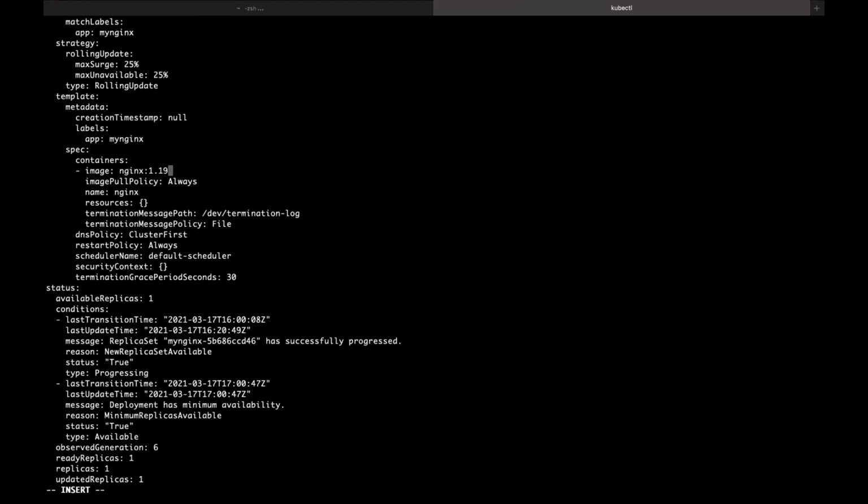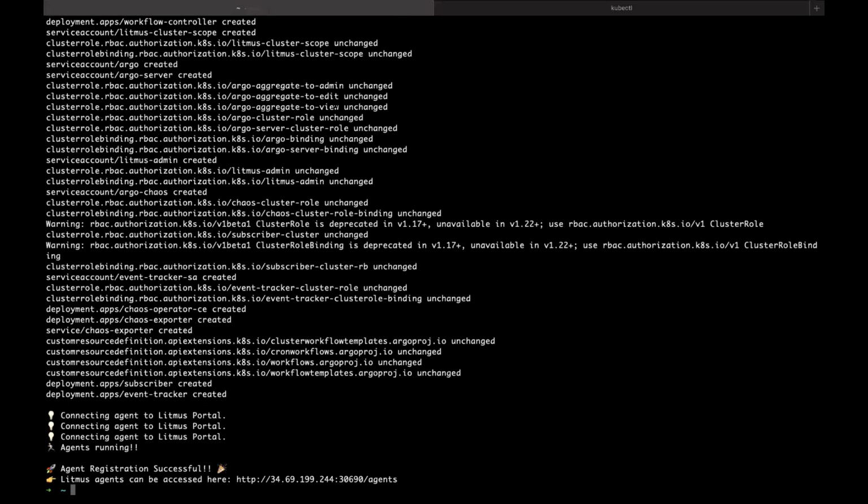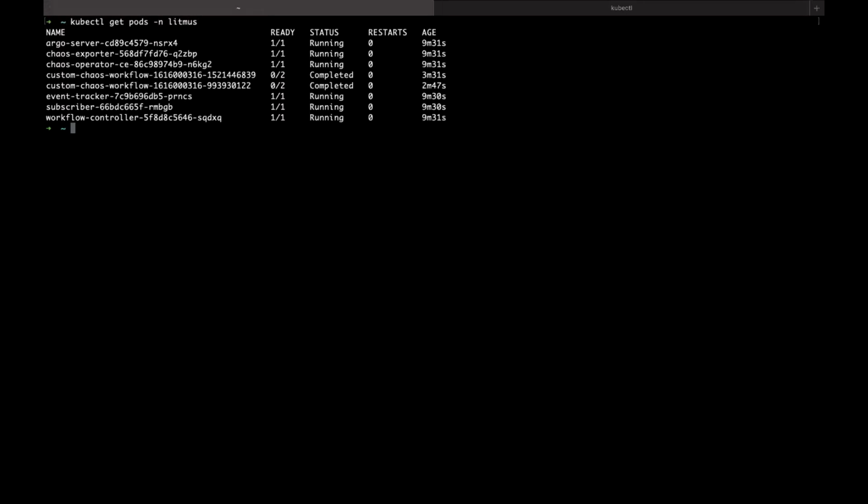So I'll be changing the tag from no tag to 1.19. Without a tag means it is the latest tag, but I'm changing to a version tag, 1.19. And in the meantime, we can see the logs of the event tracker.